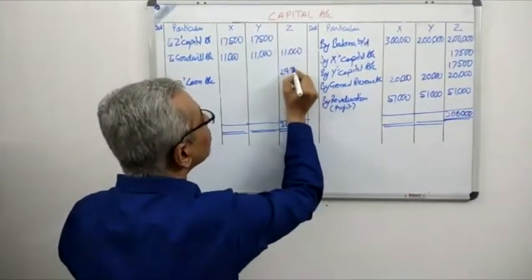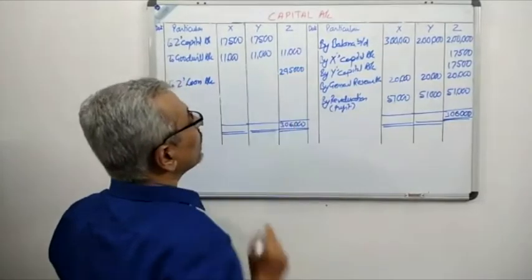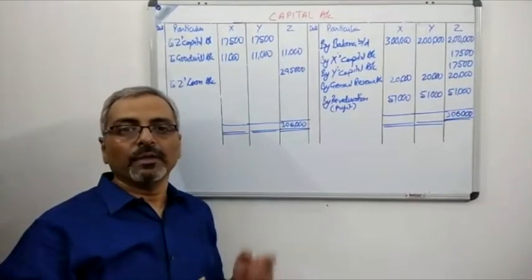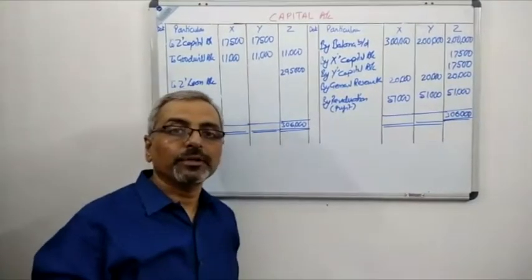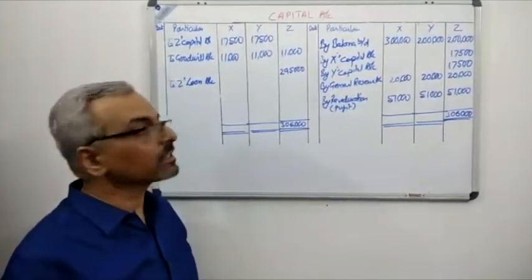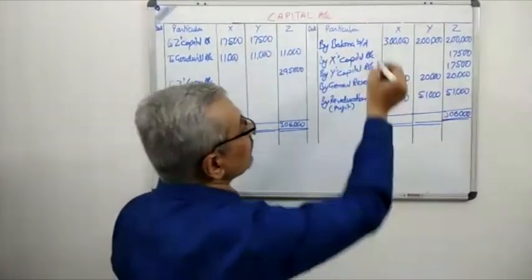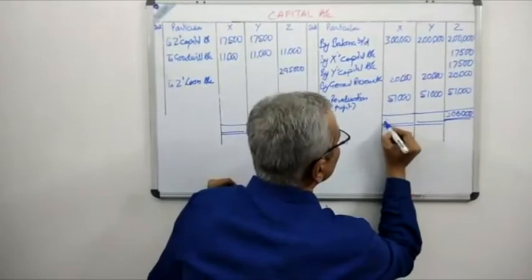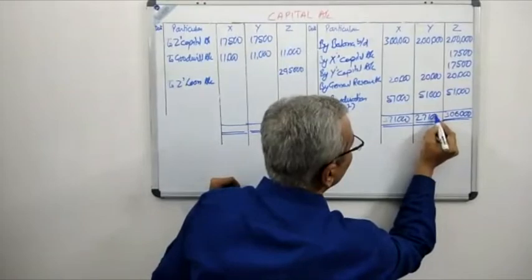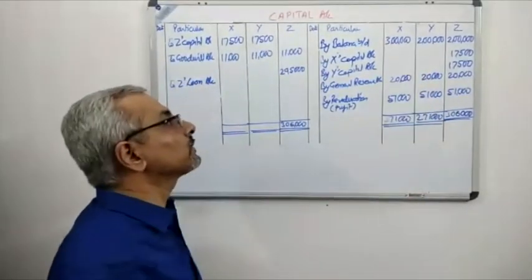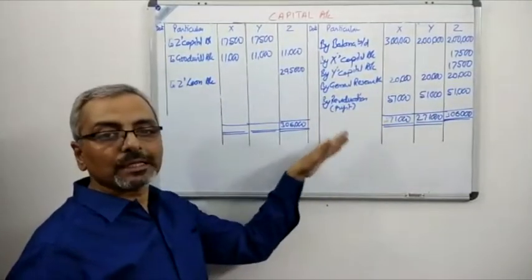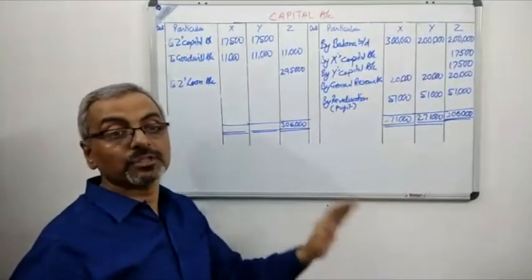So this 2,95,000 is not the balance anymore. It is a loan, because Z has retired and Z has not taken out the money from the firm, and therefore this 2,95,000 will be treated as a loan. After that, let us find the balance of X and Y. We'll just add the value of X. You can see 3 lakh plus 20,000 plus 51,000. That gives us 3,71,000 for X, and the total for Y is 2,71,000. I hope it's very clear. Very simple addition: 3 lakh plus 20,000 plus 51,000 and 2 lakh plus 20,000 plus 51,000. That gives us 3,71,000 and 2,71,000 respectively.